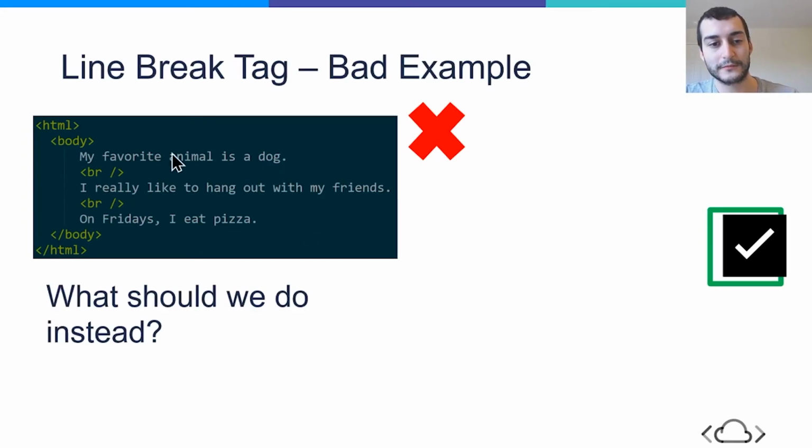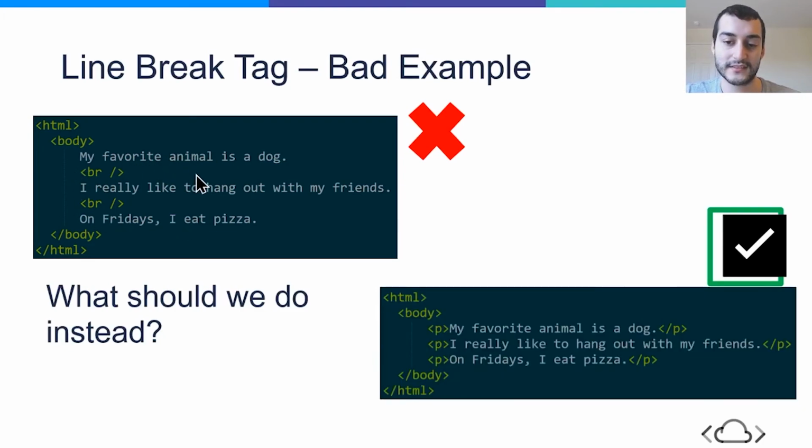So in this example, we see some text written inside of a body tag. But then the text is separated by 2 line breaks. Although this is visually going to work, this is bad because we're not writing text inside of a container tag, specifically inside of a text container tag, like a paragraph or a header. So if we want to fix this, how about we put these 3 lines into 3 separate paragraphs? Because we're using paragraphs, we know that it's going to jump or break onto 2 lines ahead. So there'll always be a space in between these separate paragraphs or separate sentences.